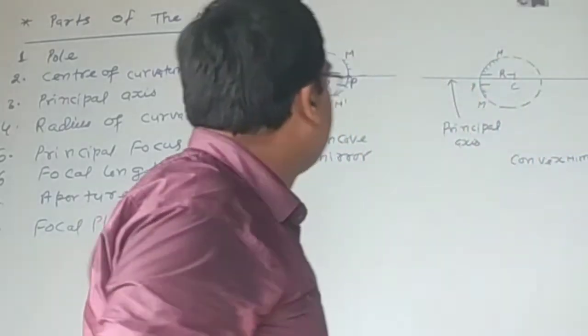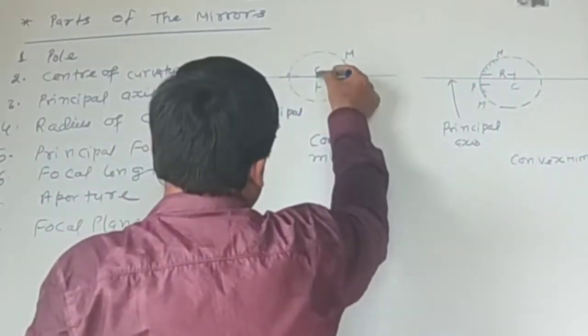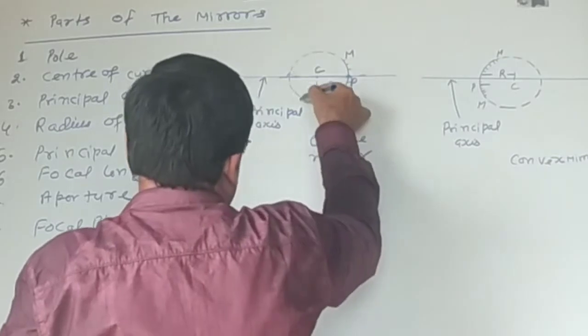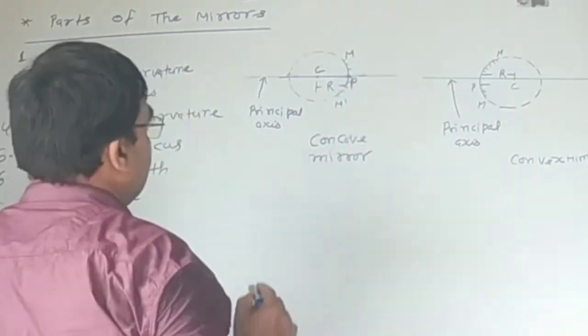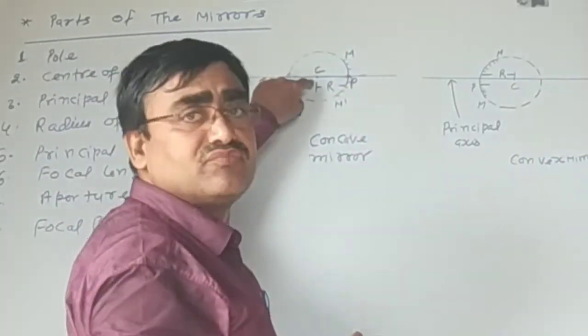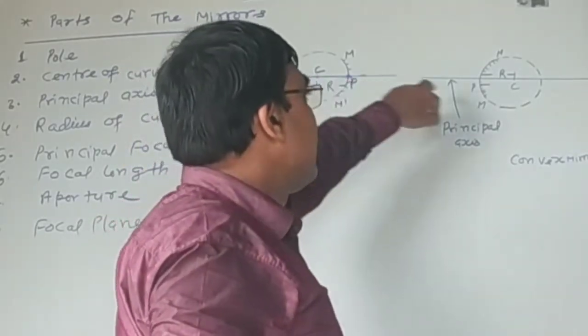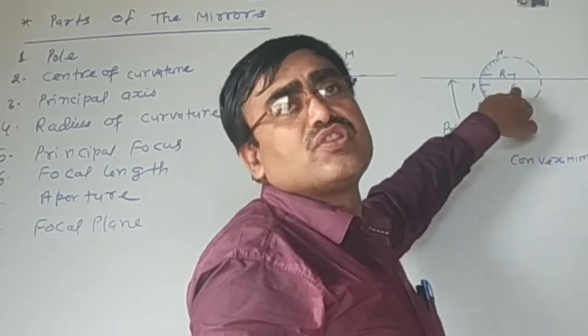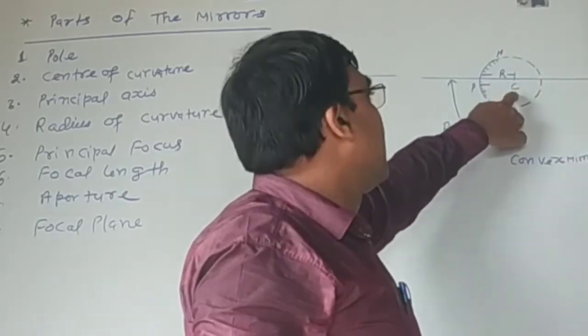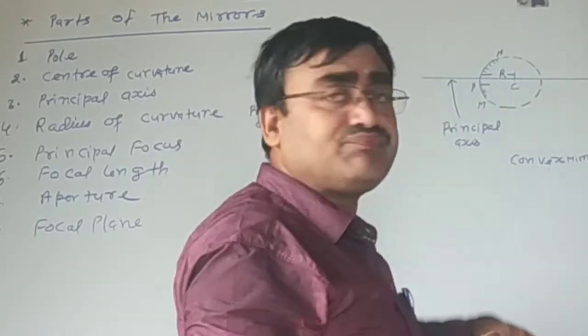That means C is the center of this imaginary hollow sphere, hence it is the center of curvature. Like that, in the case of convex mirror, it is the center of curvature.